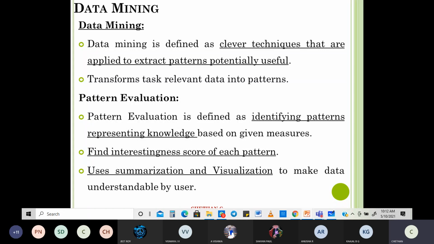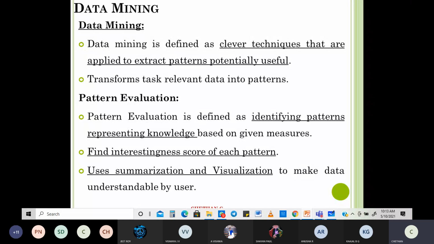If there's a fluctuation going up and down, it clearly indicates that people have different means of studying it. Or if there's a constant graph with a big dip for two, three, four, five people, they're fully failing it, and then again there's a constant line. We can do anything when you have data, and if you want to find out any interesting patterns based on it. So it uses a summarization or visualization tool to make data understandable by the user.